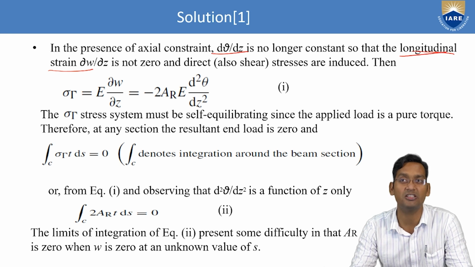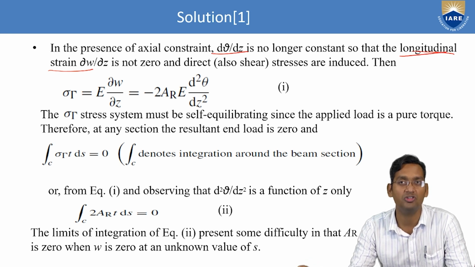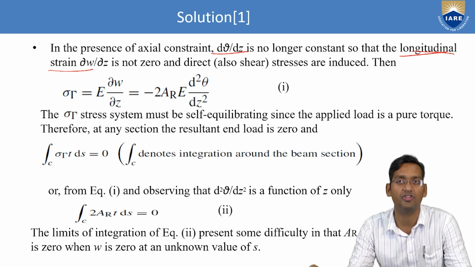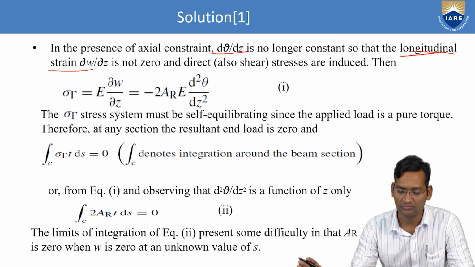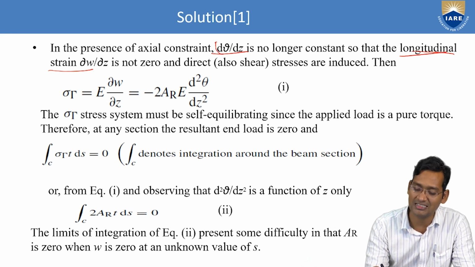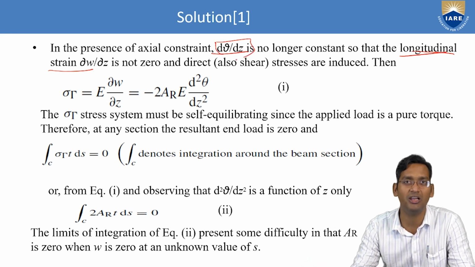In the previous derivation, dθ/dz was constant, ∂w/∂z became 0, and there were no direct stresses. Here, once this starts changing, the longitudinal strain, direct stress and shear stress also change.